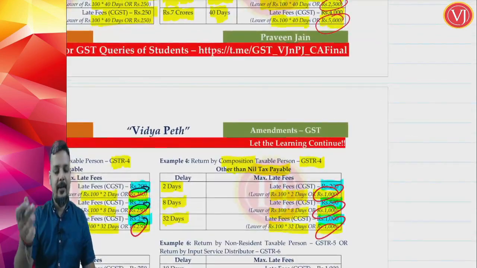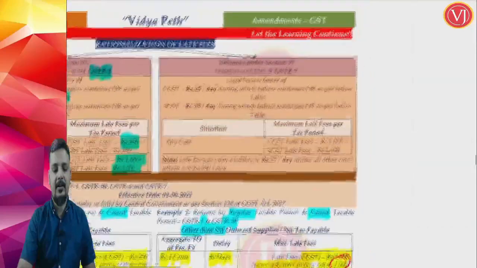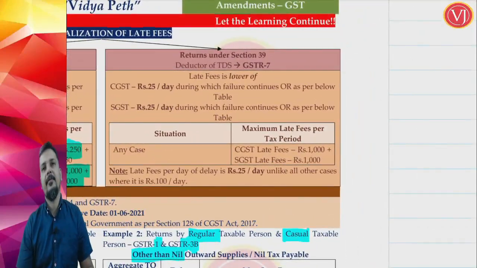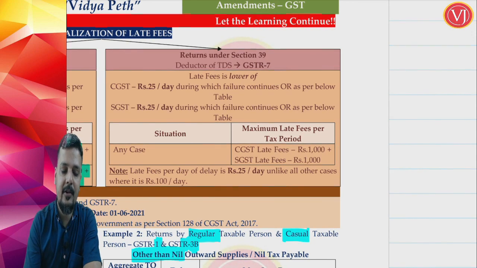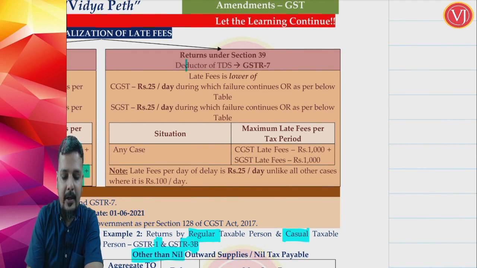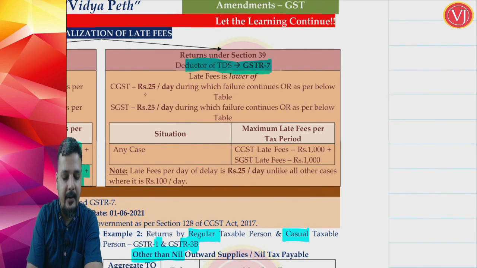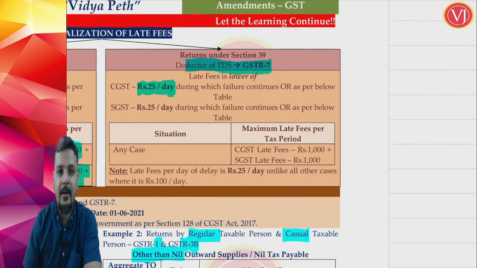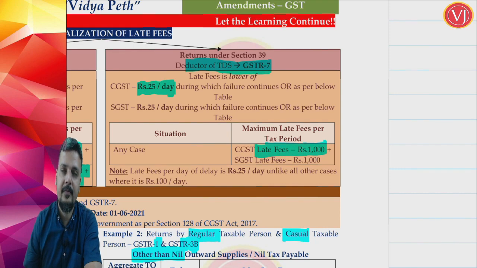This is CGST late fees. This will be copy paste for SGST. So whatever late fees we are discussing is for CGST, copy paste for SGST. Now friends, the next rationalization of late fees is for your TDS return, GSTR 7. The late fees that they have said is, they have changed that 100 rupees per day also. It is 25 rupees per day of delay, or the below table, that is maximum late fees 1,000 CGST and 1,000 SGST, copy paste.